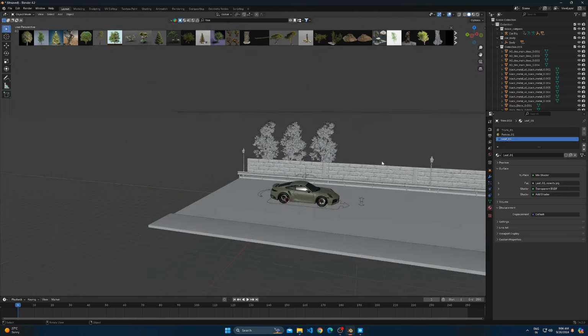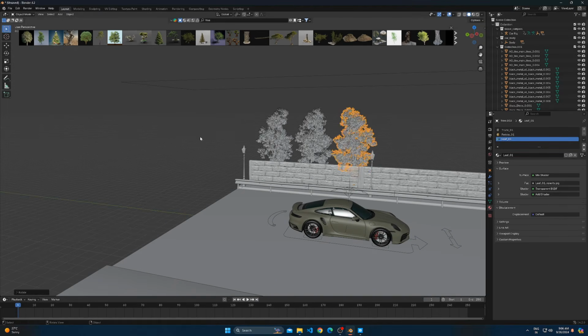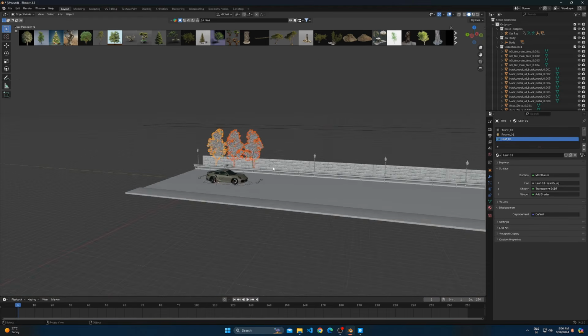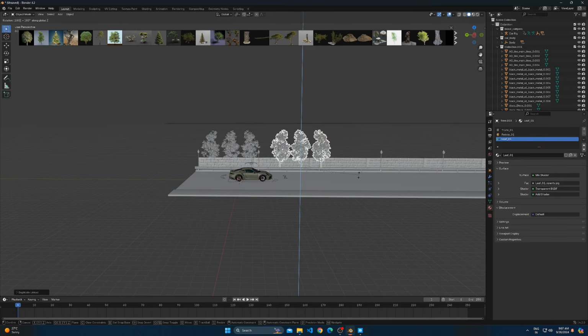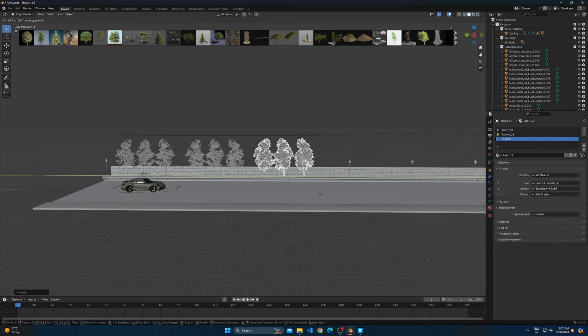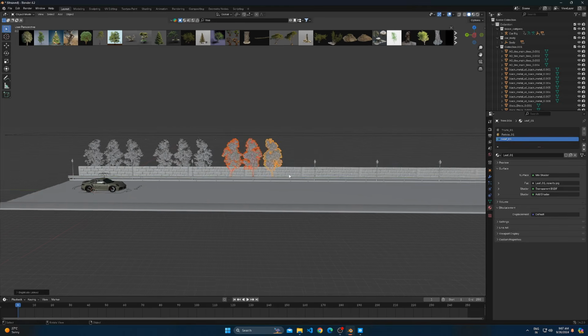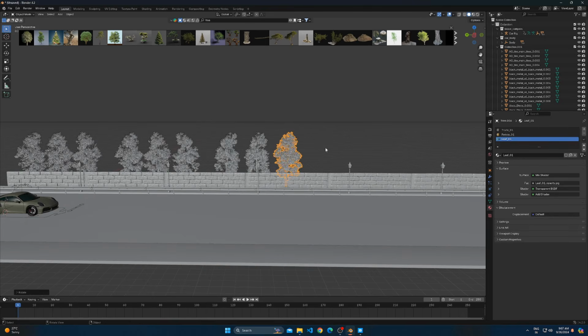Make a group of 3 and duplicate it multiple times. Give every tree a bit of variation by rotating. Repeat it until it reaches the end of the road.